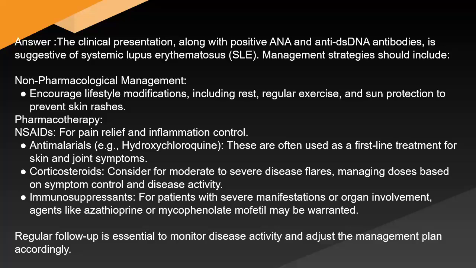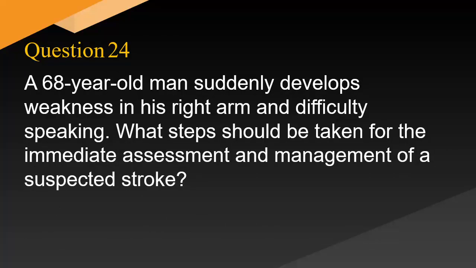Corticosteroids: consider for moderate to severe disease flares, managing doses based on symptom control and disease activity. Immunosuppressants: for patients with severe manifestations or organ involvement, agents like azathioprine or mycophenolate mofetil may be warranted. Regular follow-up is essential to monitor disease activity and adjust the management plan accordingly. A 68-year-old man suddenly develops weakness in his right arm and difficulty speaking. What steps should be taken for the immediate assessment and management of a suspected stroke?